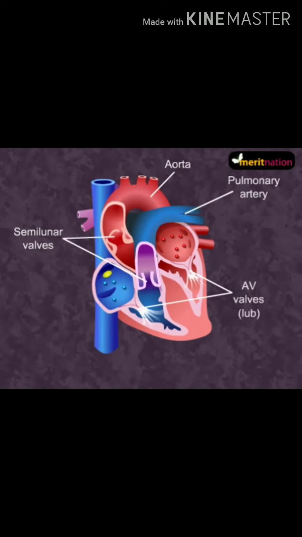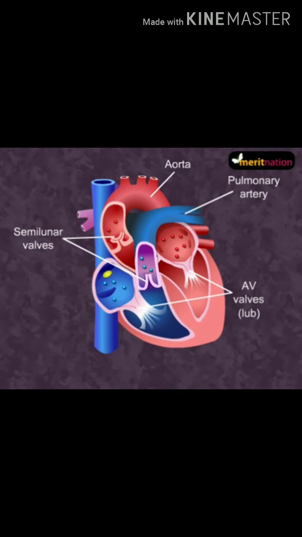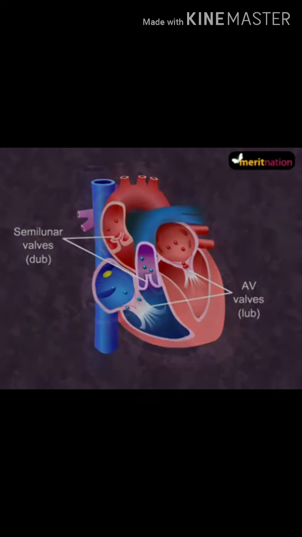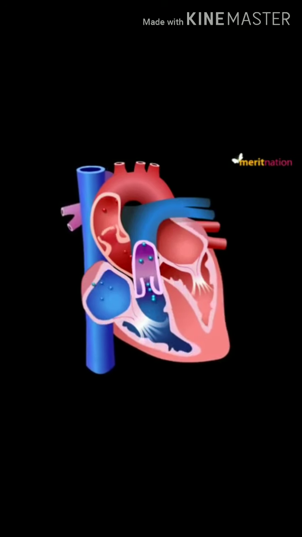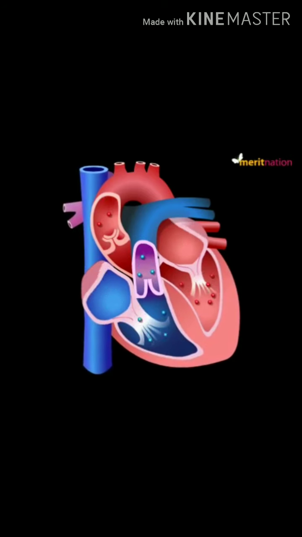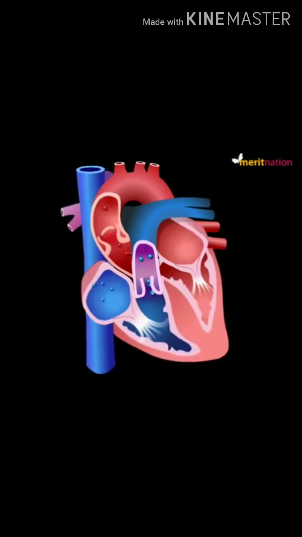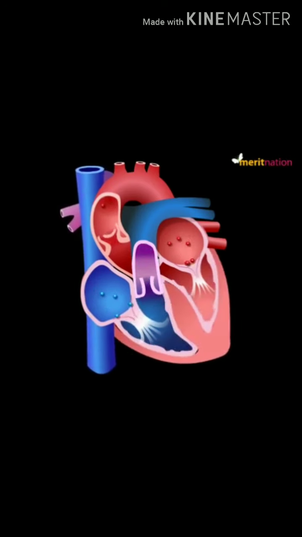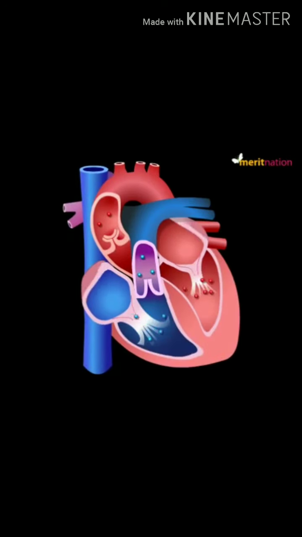Now observe here that ventricles are in relaxed state now. During ventricular diastole, the ventricles relax, arterial pressure falls and blood begins to flow back into the ventricles. This reversal of pressure causes the semilunar valves to shut, producing the second heart sound, dub. So now you know what produces the sound lub-dub. Meanwhile, the atria have been filling with the blood, and as the ventricles relax, blood flows from the atria into the ventricles, forcing the AV valves to open again.